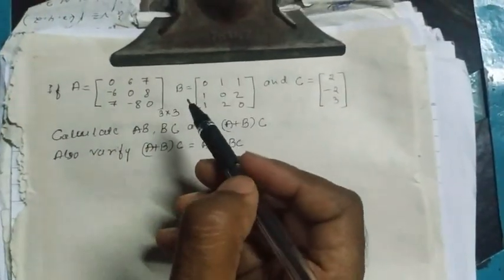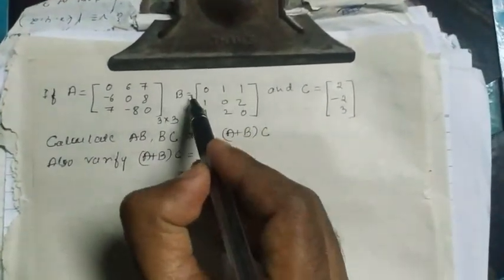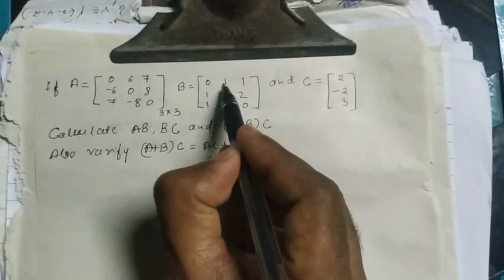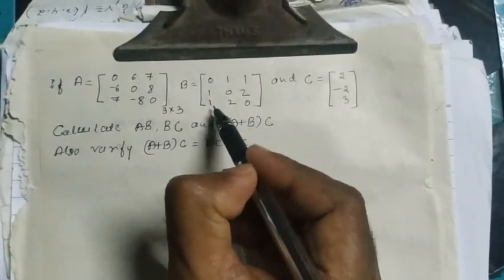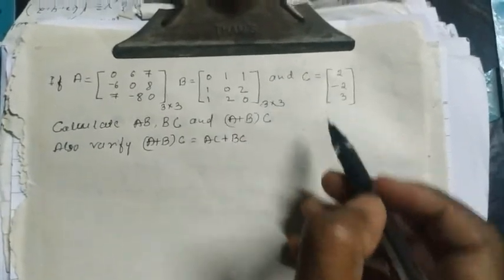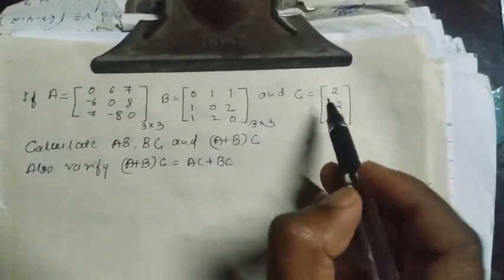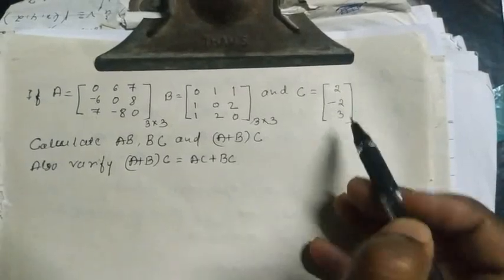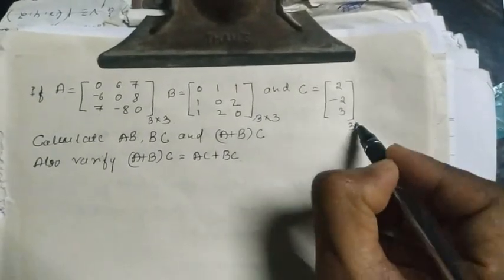The next one, matrix B, has the elements 0, 1, 1, 1, 0, 2, 1, 2, 0. Here also it is the same, 3 into 3. And matrix C, how many rows are there? 1, 2, 3. 3 rows. How many columns are there? Only 1. So this is order 3 into 1.